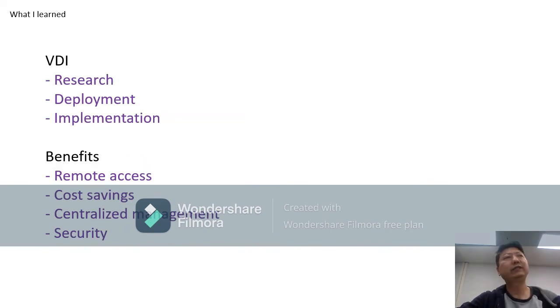Last, what I learned in this program is to deploy and implement virtual desktop infrastructure. This image shows the VDI topology I made. There are many benefits of VDI, such as remote access, cost savings, centralized management, and security.